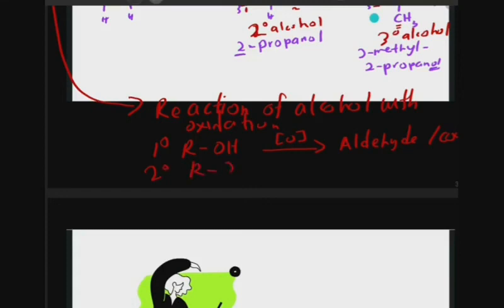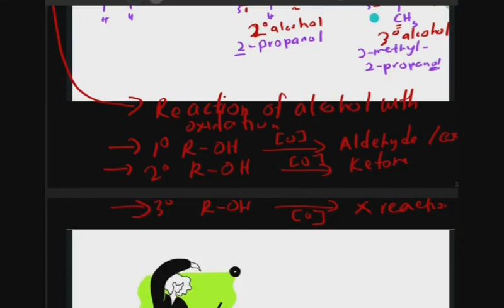Secondary alcohol undergoes oxidation to form ketone. But tertiary alcohol, if it undergoes oxidation, will not form any product. So no reaction. Even though they are all alcohols, different categories have different reactivity towards oxygen, so they form different products.